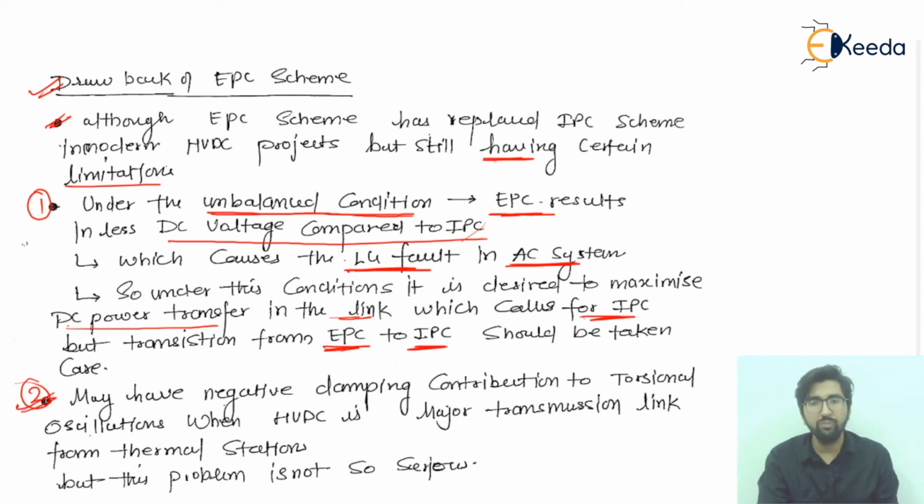Now we will move to point number 2. Point number 2 says there may be a negative damping contribution. What type of contribution? The negative damping contribution to the torsional oscillations. Remember these points, because they should be written in your academics. This occurs when the HVDC is the transmission link from thermal stations. But the problem is actually not so serious. Why? Because if we compare this problem of the EPC with the IPC, the harmonics, the non-characteristic harmonics, are actually more disadvantageous to use. So these are the drawbacks of the EPC schemes.